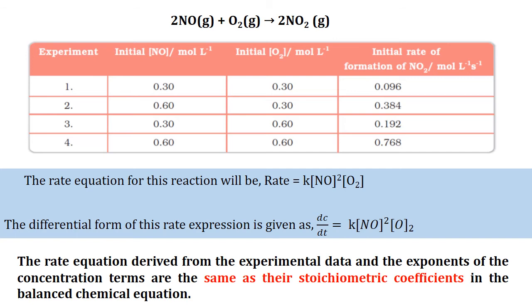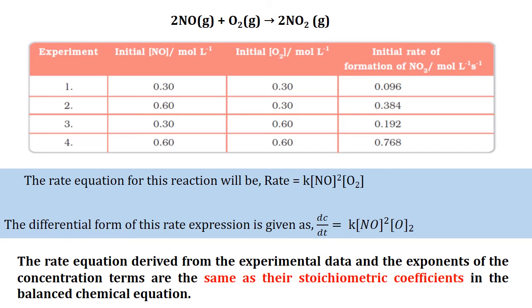Now come to the rate of formation. Here we can see that the initial rate increased by 4 times. So when you increase the concentration of nitric oxide in this particular reaction, the rate of formation of nitrogen dioxide increases by 4-fold.